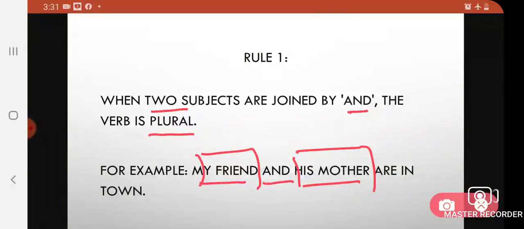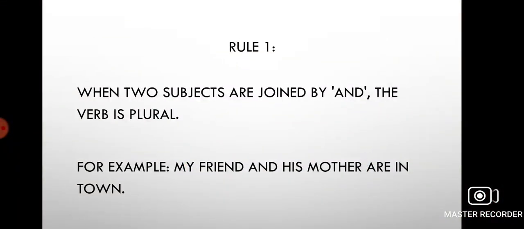But then we are talking about 2 persons. So it will take are as a plural verb. When we talk about two people, we always use a plural verb. I hope you are clear with the first rule. Let's proceed to the second rule then.